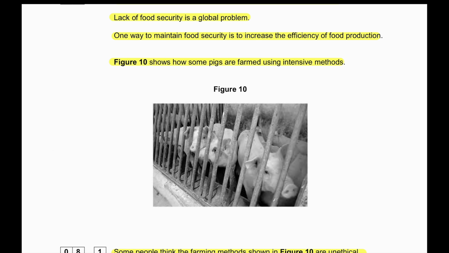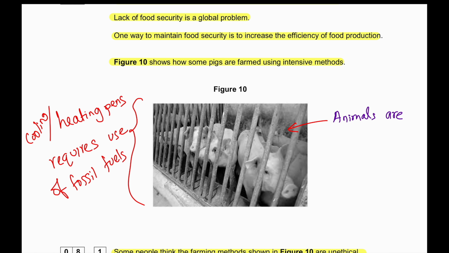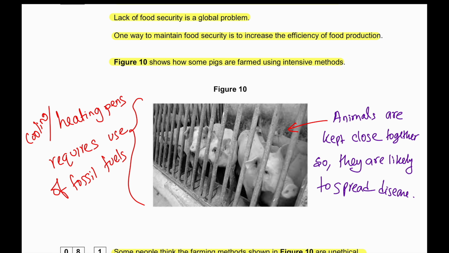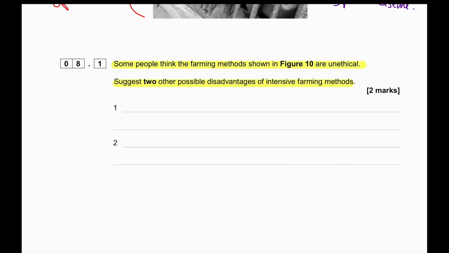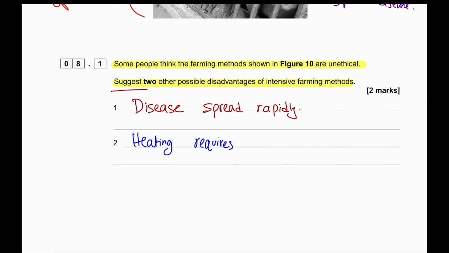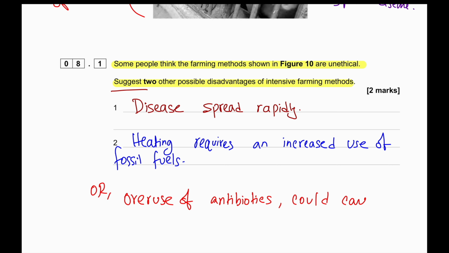If pigs are kept in this particular condition, obviously the farmer might need to heat or cool down the pens. So heating requires use of fossil fuel. In some countries, it might be cooling as well. And the animals are kept very close together, so there is a chance of spreading disease. So the answers that we can write in terms of the suggestion: the diseases can spread more rapidly, heating will require an increased use of fossil fuel, or overuse of antibiotics could cause resistance.